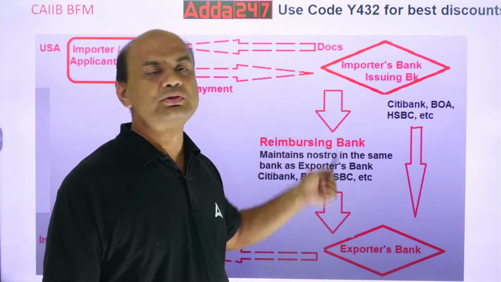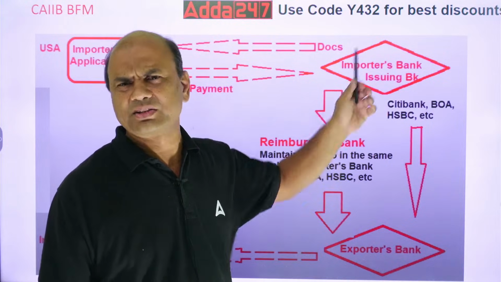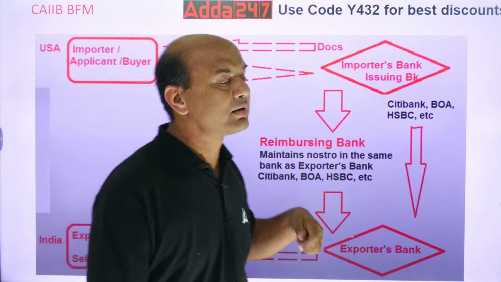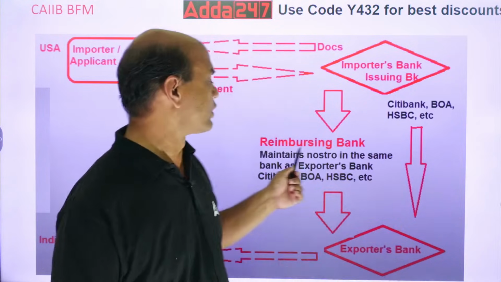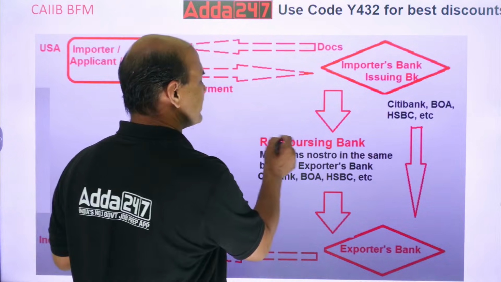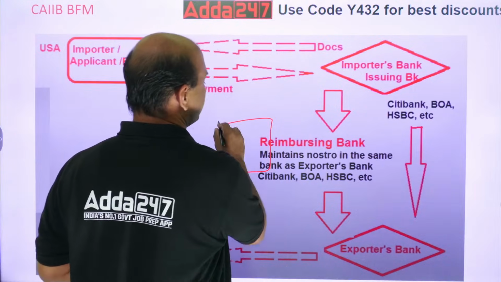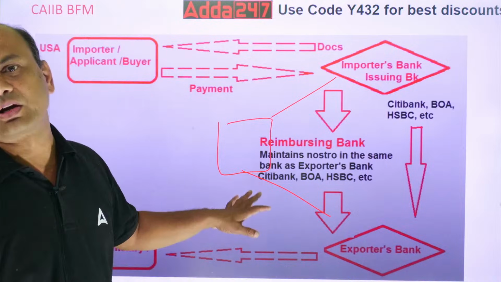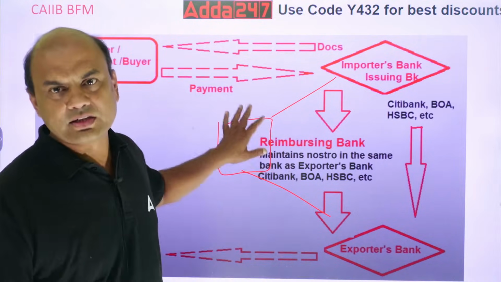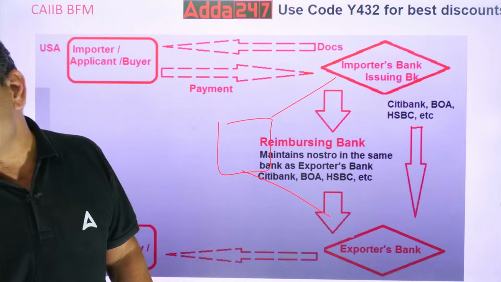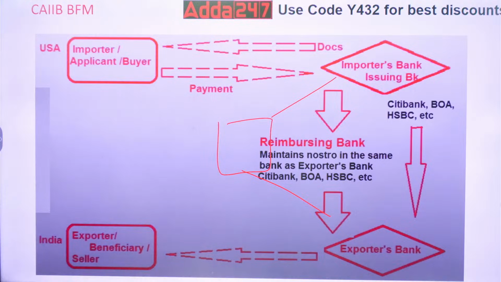If they are not having a nostro account with this bank, then they will maintain a third account system. That's called Loro. Loro means they will have an account with the X bank, your reimbursing bank. A separate bank. Both the banks will have an account with the third bank, and this third bank is called the reimbursing bank. Okay, getting this? Got it?